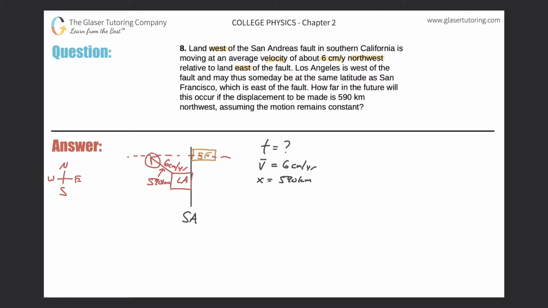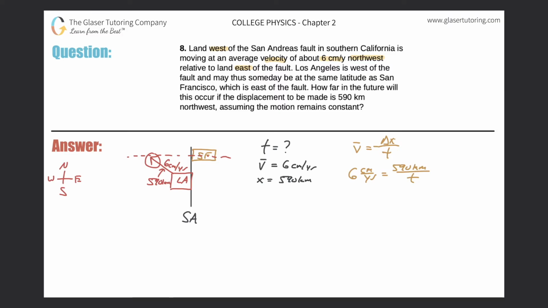Now think about a relationship between these three variables. Do you know one? Mathematical relationship, that is. Not a romantic one, but a mathematical one. We do, right? So the average velocity is equal to the change in displacement divided by time. Okay, great. So it seems like we have everything we need. Let's plug it in. So we have 6 centimeters per year for the velocity. The change in displacement, they told us, was 590 kilometers. And then divide that by the time value. And as long as I know 2 of the variables, I can always solve for the third one. Okay, so it sounds great. So now we're just going to calculate and solve.